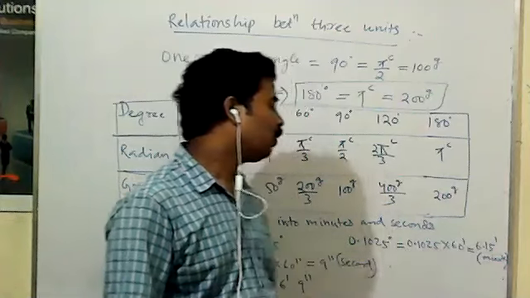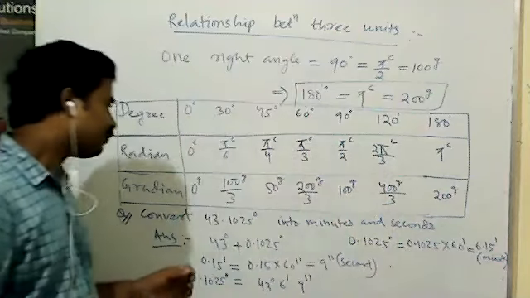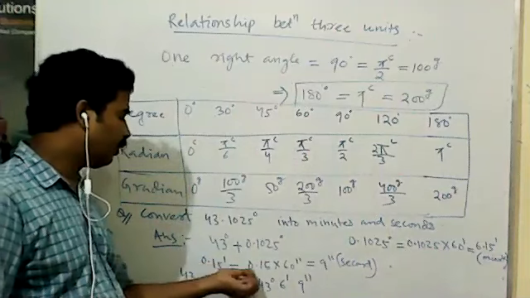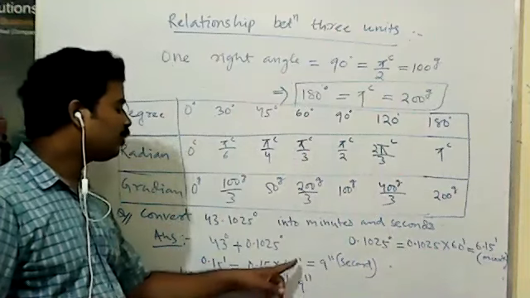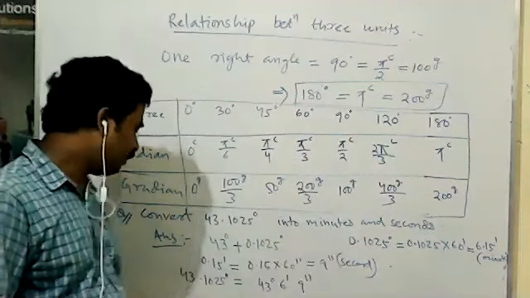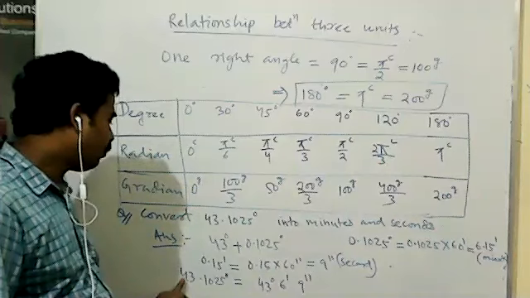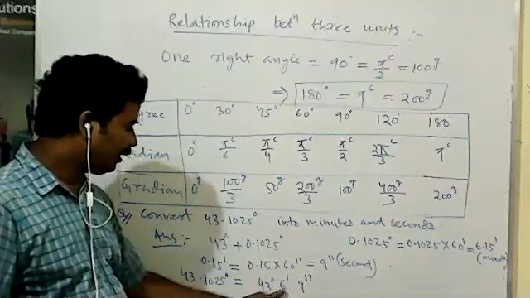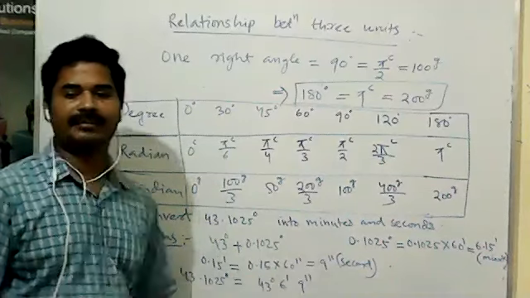That is 6.15 minutes. That is 0.15 minute is equal to 0.15 into 60 seconds. That is equal to 9 seconds. Similarly, here 43.1025 degree can be written 43 degree, 6 minutes, 9 seconds.